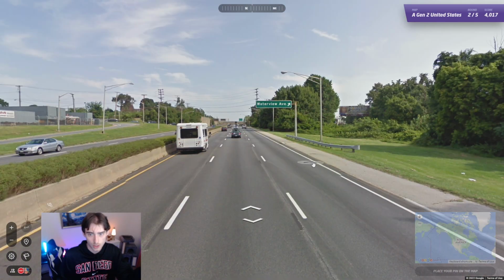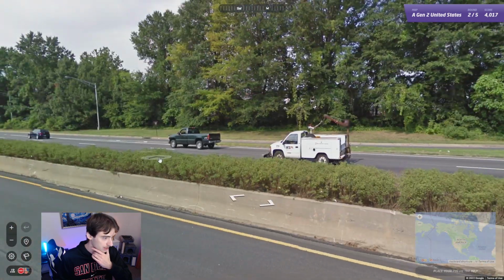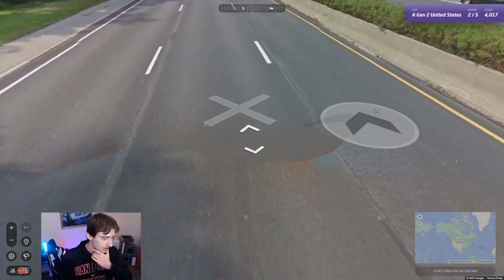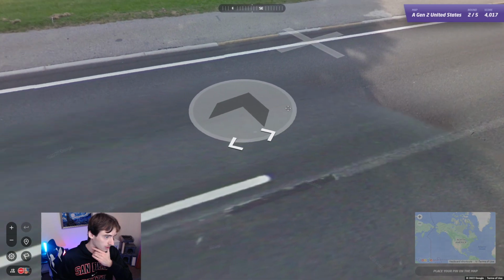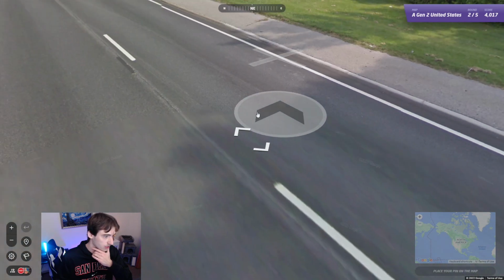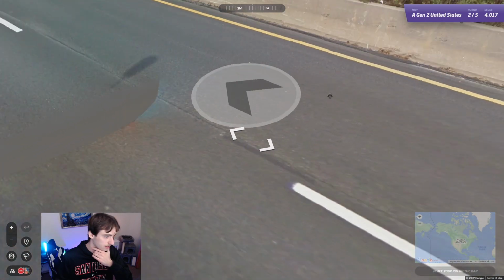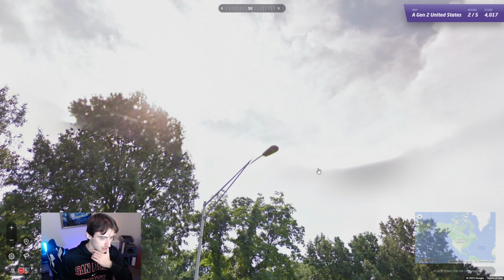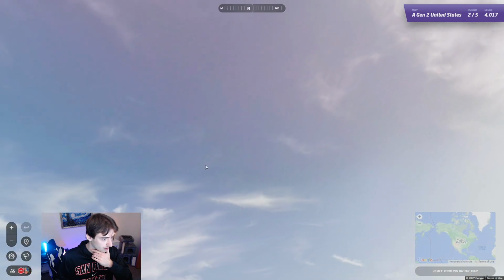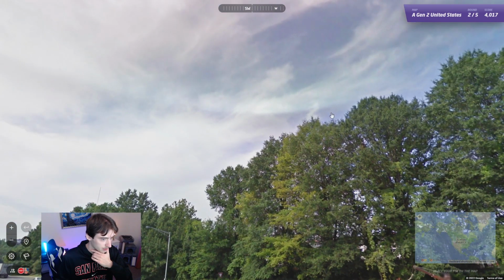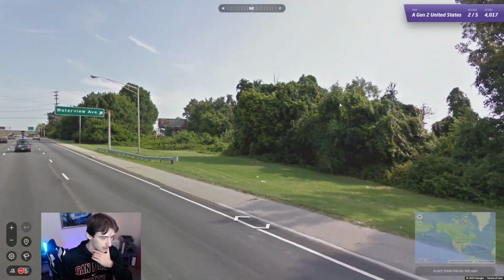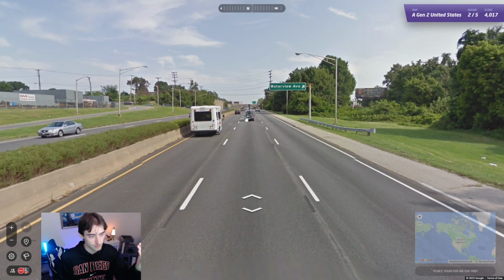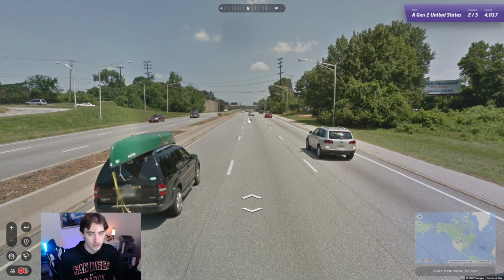All right, guys, a couple of years later, Generation 2 was released. Generation 2 looks a little bit better. Definitely isn't the best, but you'll notice it's Gen 2 because of a massive circular blur at the very bottom. As you can see, it's a very big circular blur that basically surrounds the car. And it also is above you. So if you see this kind of circular blur in the sky above you, it's kind of hard to see here, but it definitely is there. That's Generation 2. You won't see that in any of the other generations.